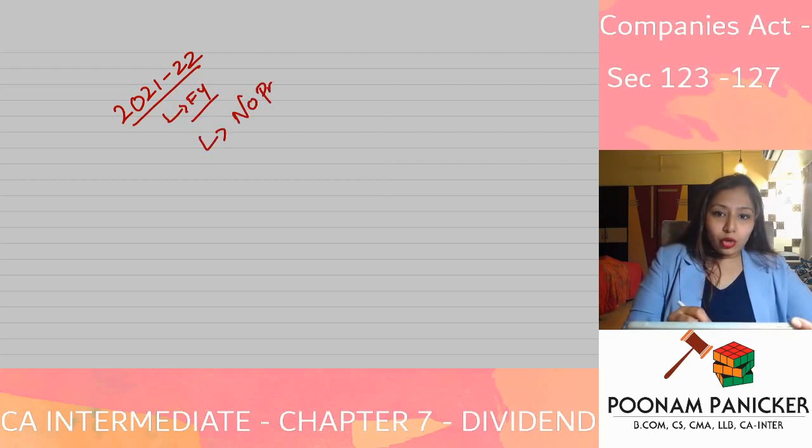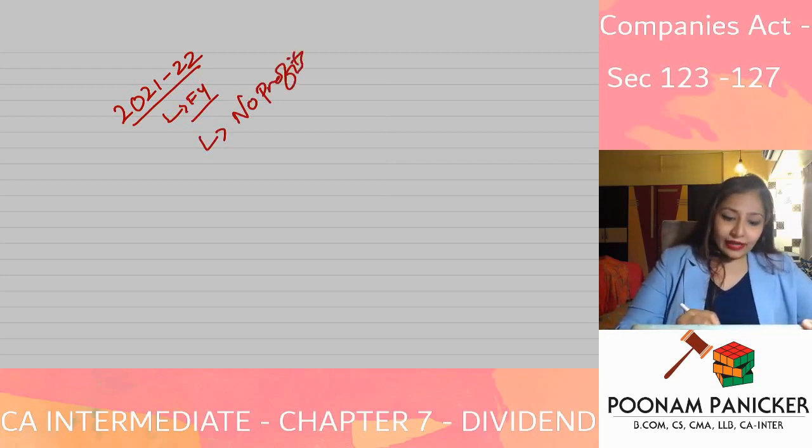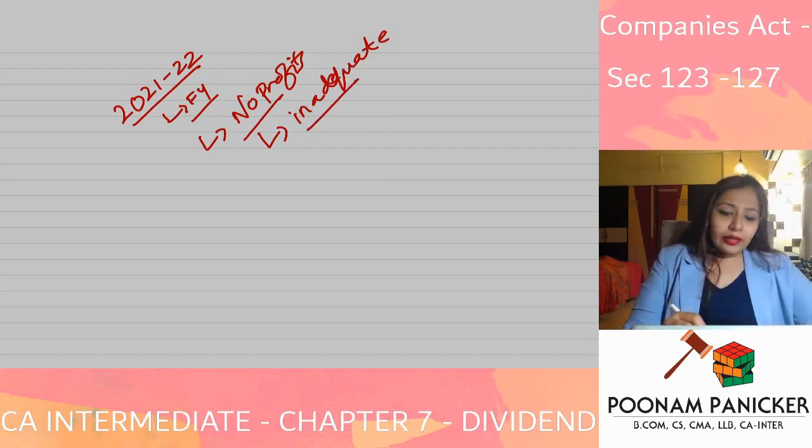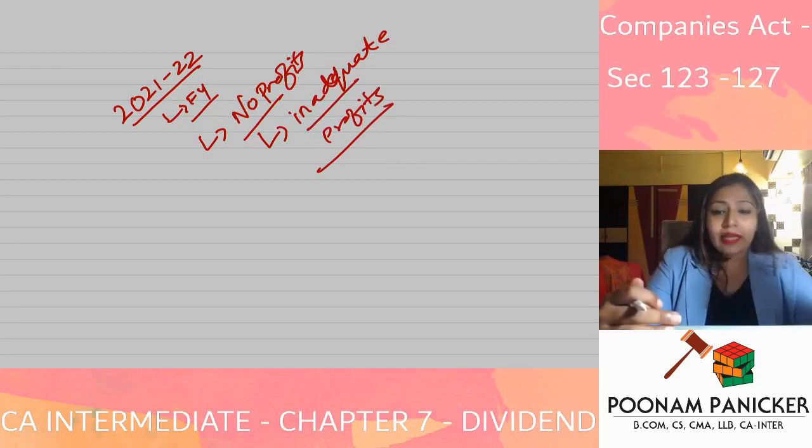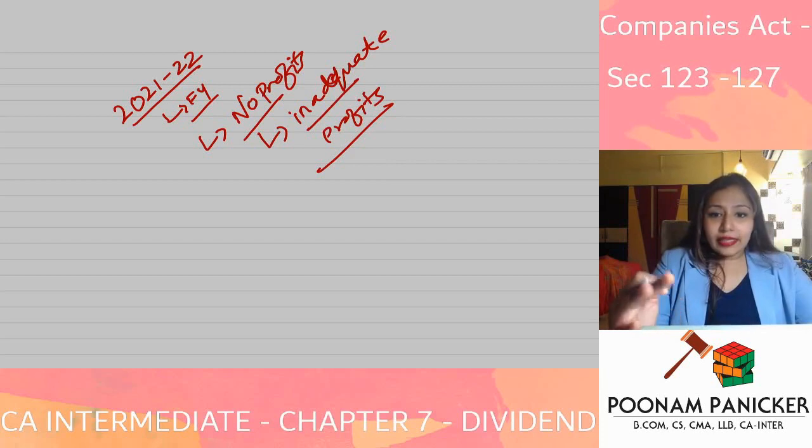Either the company has no profits or it has inadequate profits, that is, how much ever dividend they want to give, they do not have sufficient money for that purpose. Over here, can the company still give dividend?